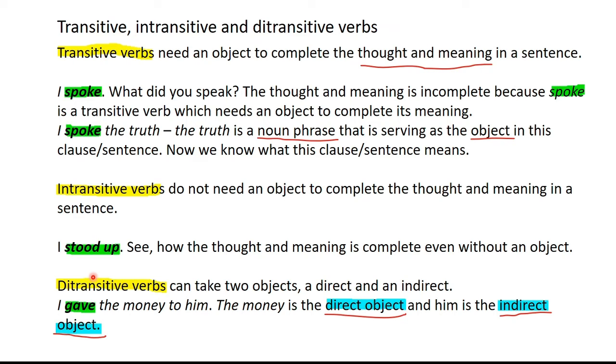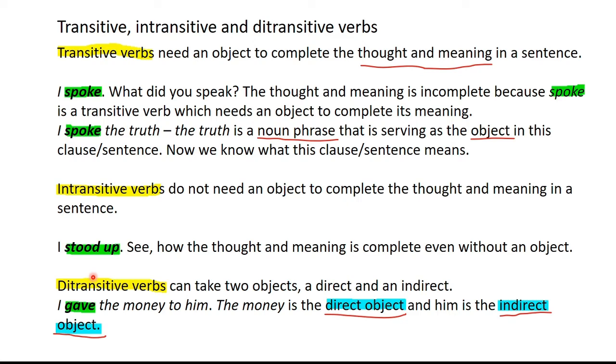Of this category is ditransitive verbs. Ditransitive verbs are unique in the sense that they can take two objects. But keep in mind that one of the objects is going to be direct and the other is going to be indirect. When I say that an object is going to be direct, it means that the verb, the action which the ditransitive verb is representing, will be applied directly on that object and indirectly on the indirect object.